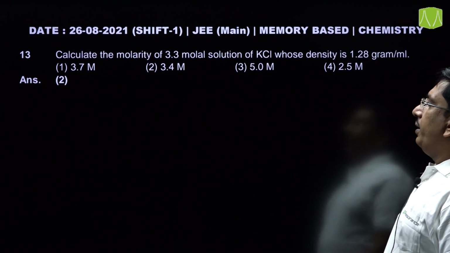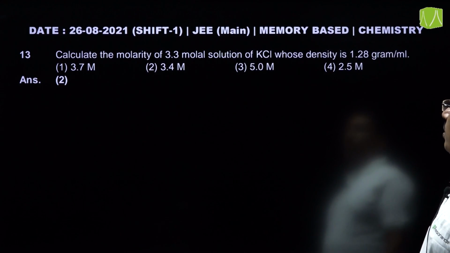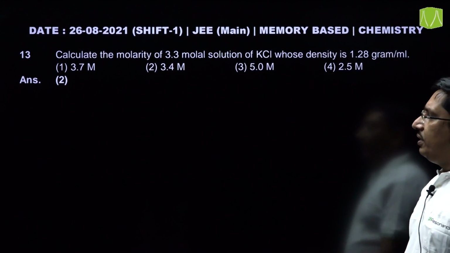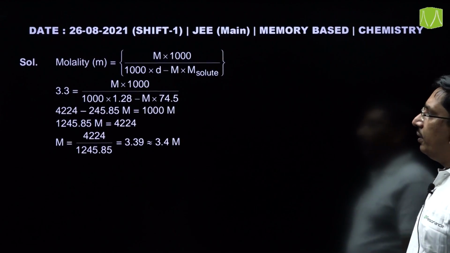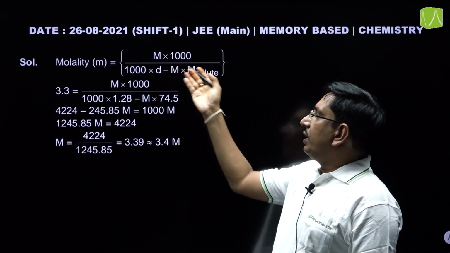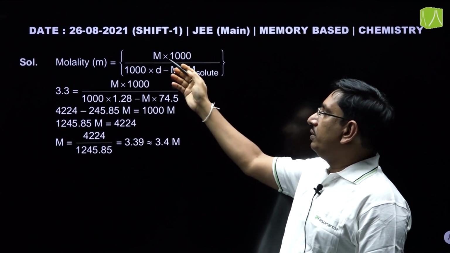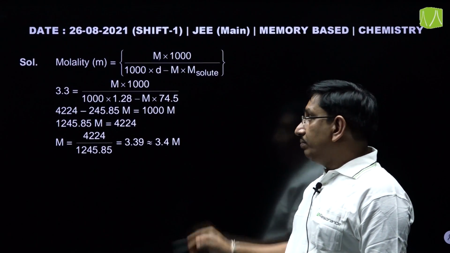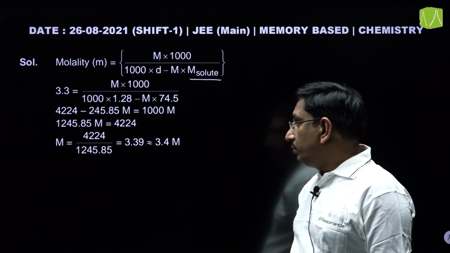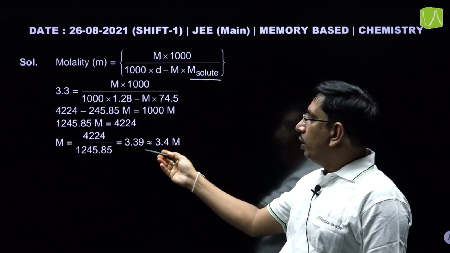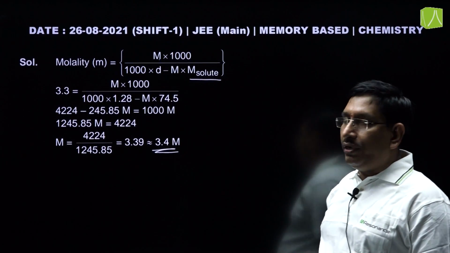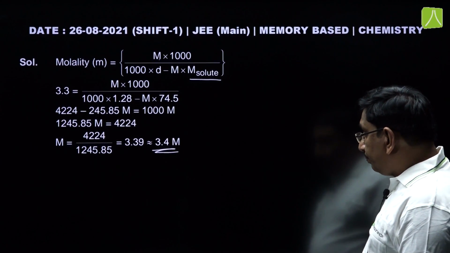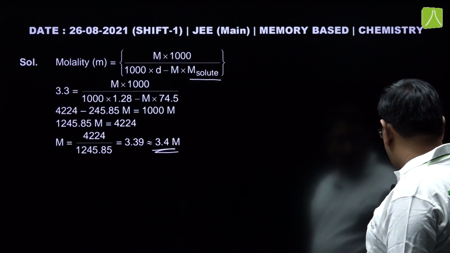Next one, calculate the molarity of 3.3 molal solution of KCl whose density is 1.8 gram per milliliter. So, density is given, molality is given, and asking about the molarity. Okay. So, molarity can be calculated by using this formula, where capital M represents the molarity, D the density, and this is the molar mass of solute. On substituting the values and on calculation, you will get 3.4 molar. This is the molarity of the solution for the given one.